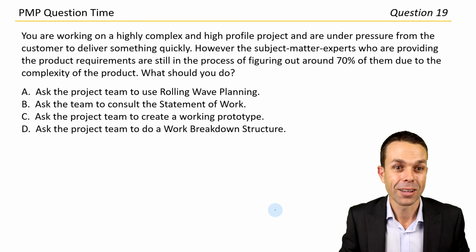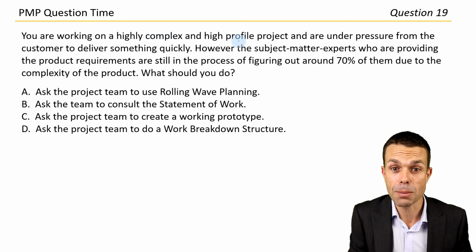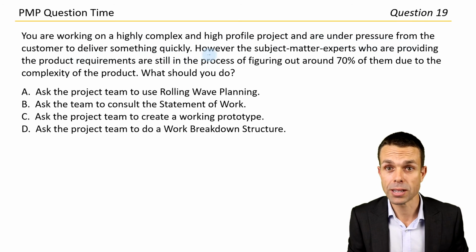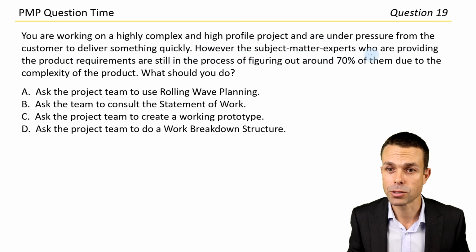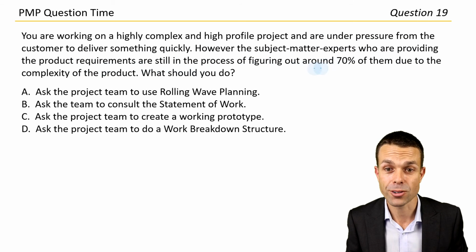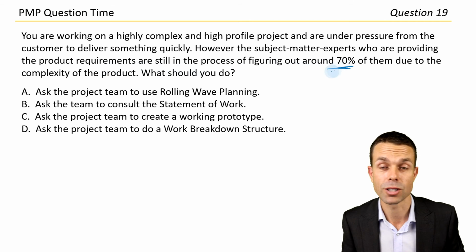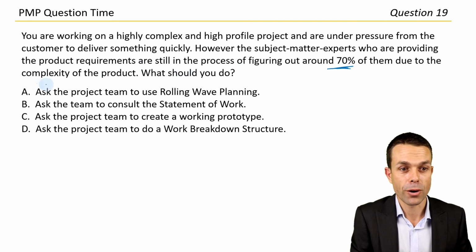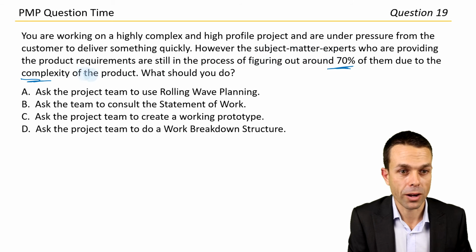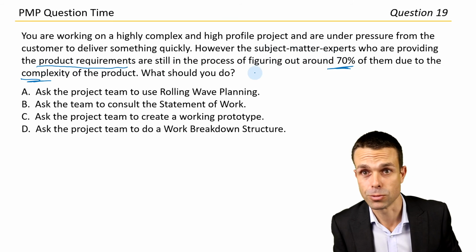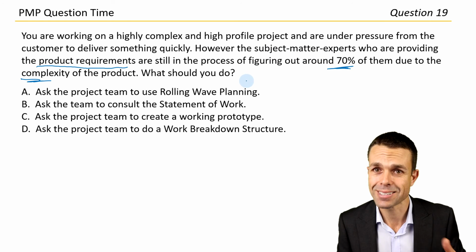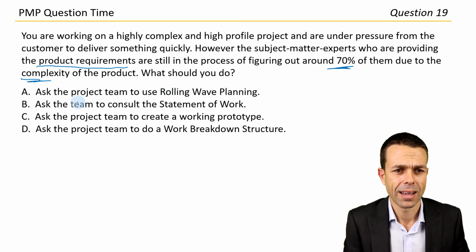You're doing great. You're working on a highly complex and high-profile project and are under pressure from the customer to deliver something quickly. However, the subject matter experts who are providing the product requirements are still in the process of figuring out around 70% of them due to the complexity of the product. Okay, so very complex product, subject matter experts can't provide the product requirements. Wow, this is tricky. And you know what? You'll have this happen in the real world as well. So how do we manage this? What can we do? Let's see.